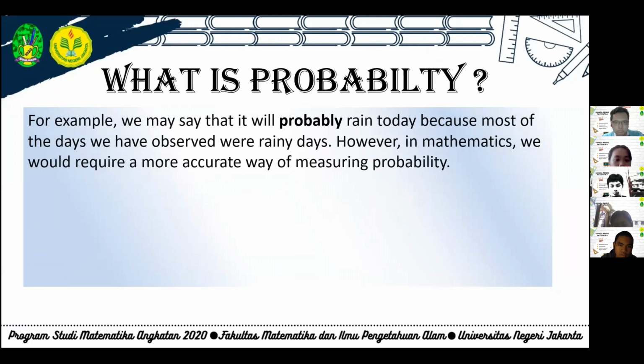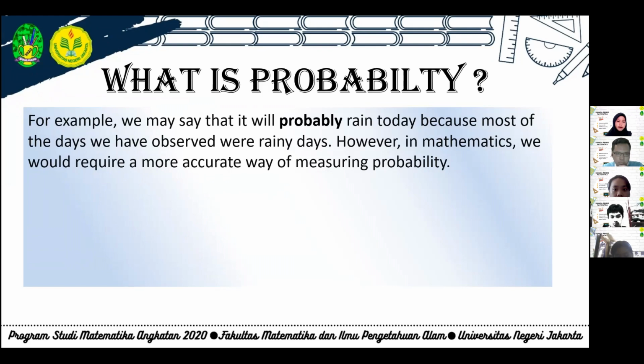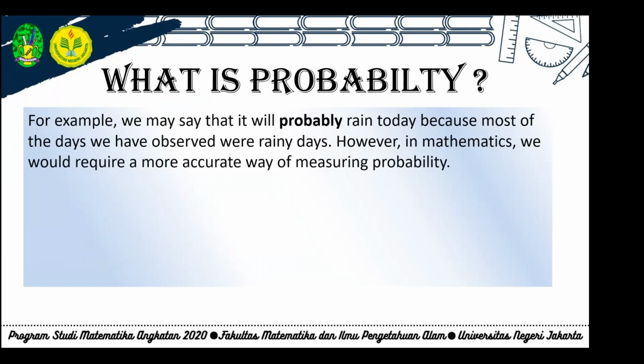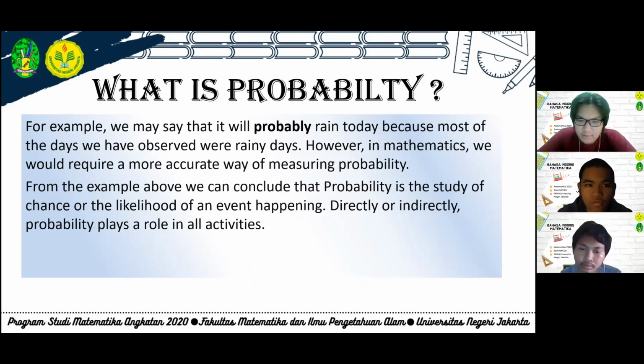What is probability? For example, we may say that it will probably rain today, because most of the days we have observed were rainy days. However, in mathematics, we would require a more accurate way of measuring probability. From the example above, we can conclude that probability is the study of chance or the likelihood of an event happening, directly or indirectly. Probability plays a role in all activities.